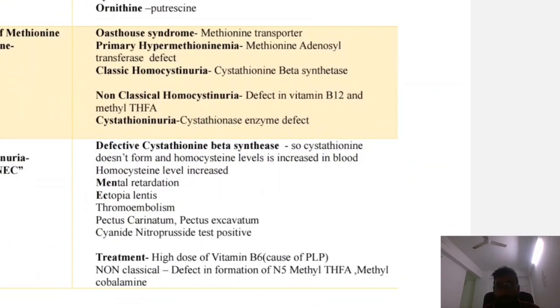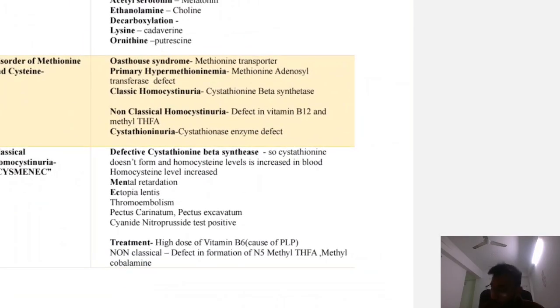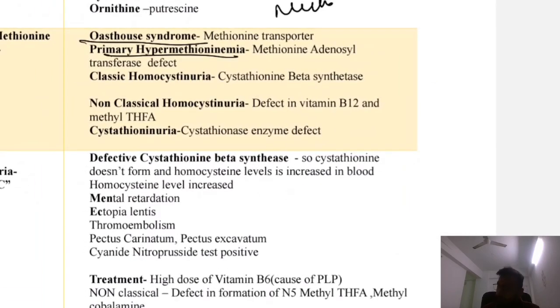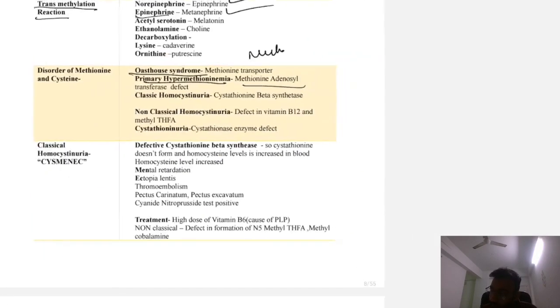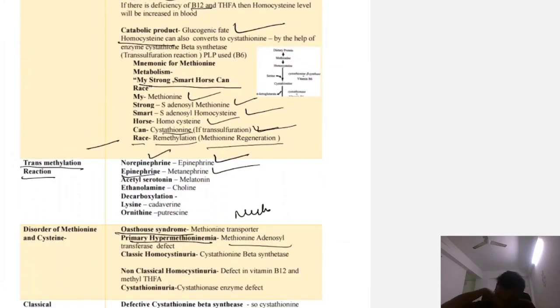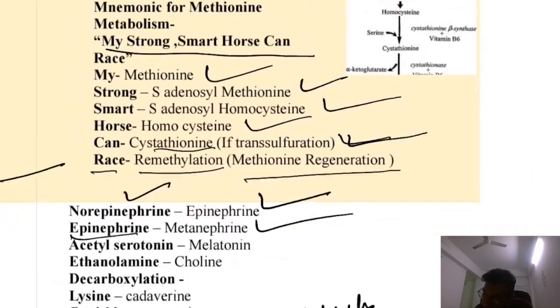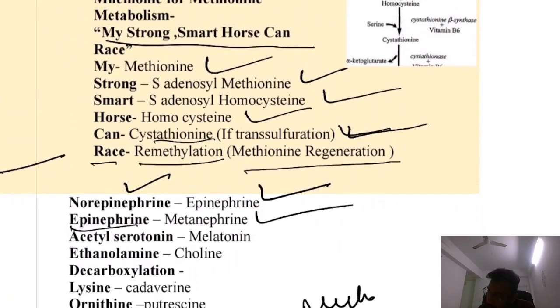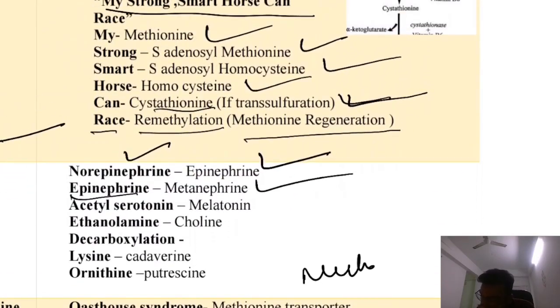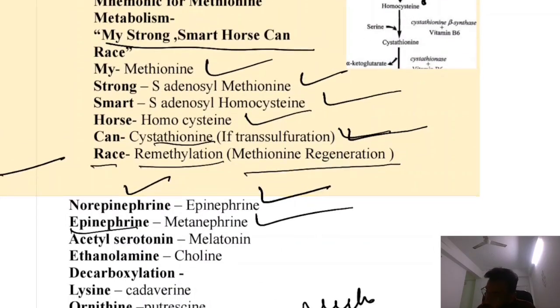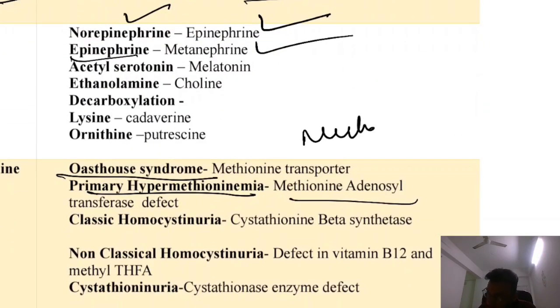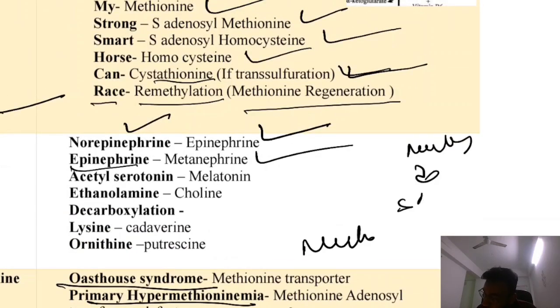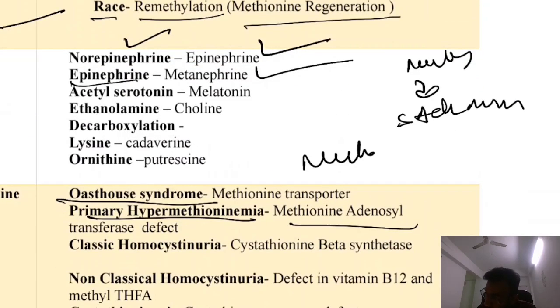Now various diseases related to methionine metabolism. First is Oast-house syndrome, a defect due to the methionine transporter. Next, primary hypermethioninemia, where methionine adenosyl transferase is defective. Methionine is converted to S-adenosyl methionine, and the enzyme is methionine adenosyl transferase. So if this enzyme is defective, the patient will present with primary hypermethioninemia.